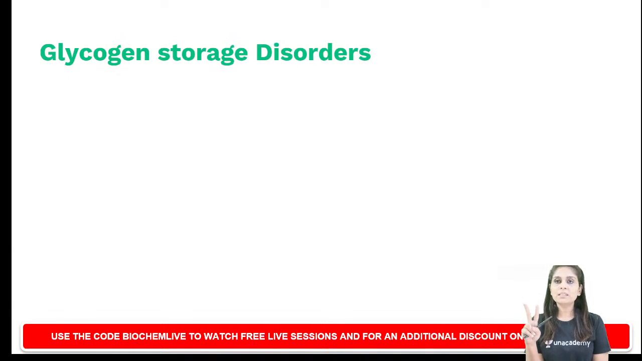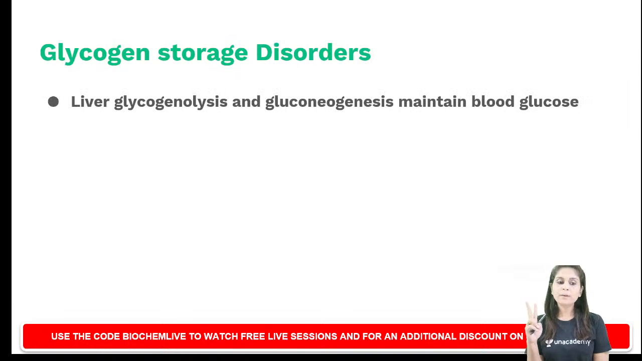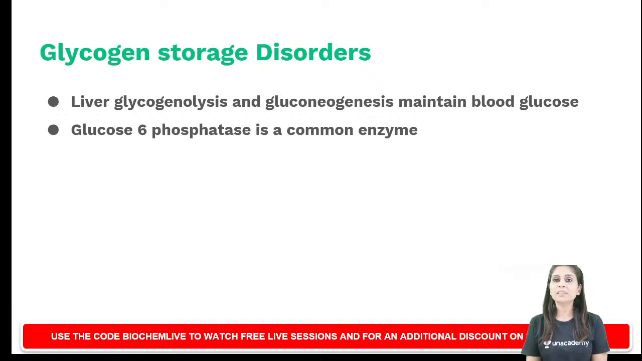So those two pathways are, number one, liver glycogenolysis, the other one is gluconeogenesis. So what are the two pathways which can maintain blood glucose? One is liver glycogenolysis, the other one is gluconeogenesis. And for both these pathways, there is one common apex enzyme. What is that common apex enzyme? It is glucose-6-phosphatase. So this tells you whenever there is a defect of glucose-6-phosphatase, neither glycogenolysis nor gluconeogenesis can maintain